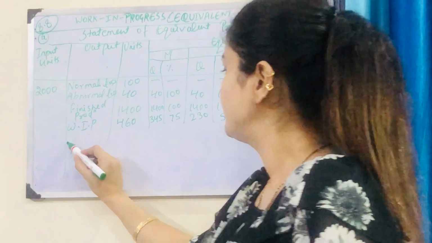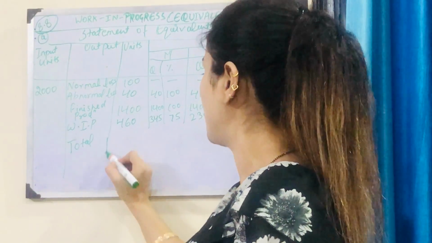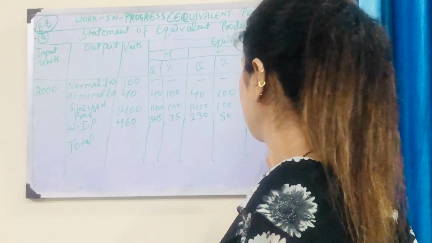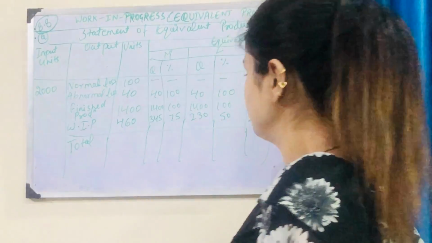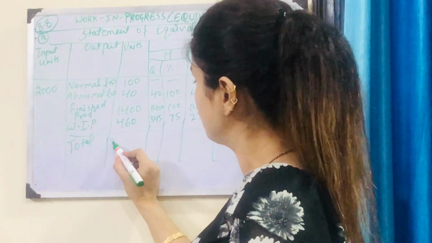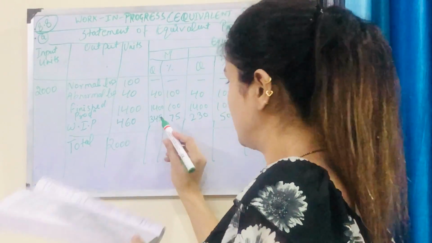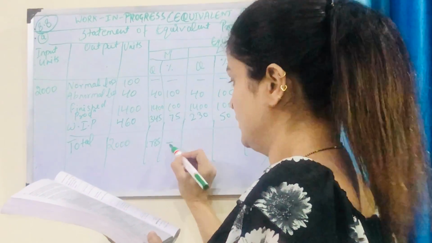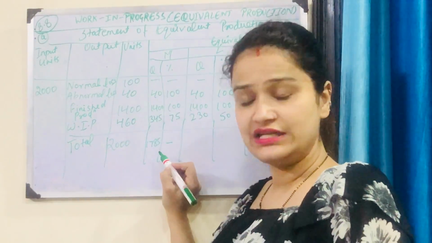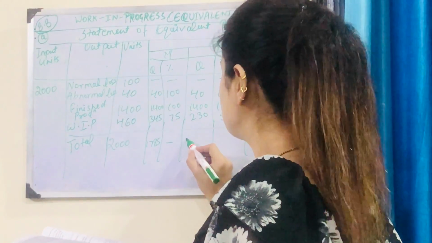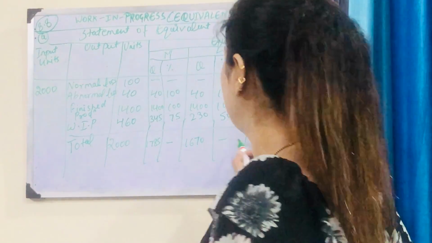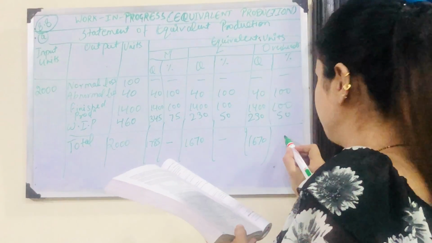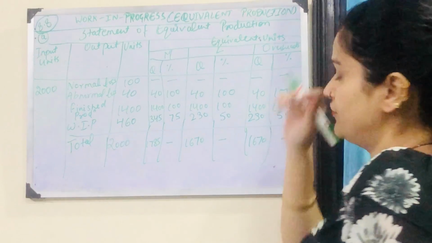So now we can find out the total of all the elements. Total of all the elements, here we have 2000, here we have 1785 for material, then we have 1670 for labor, and the same 1670 for overheads.